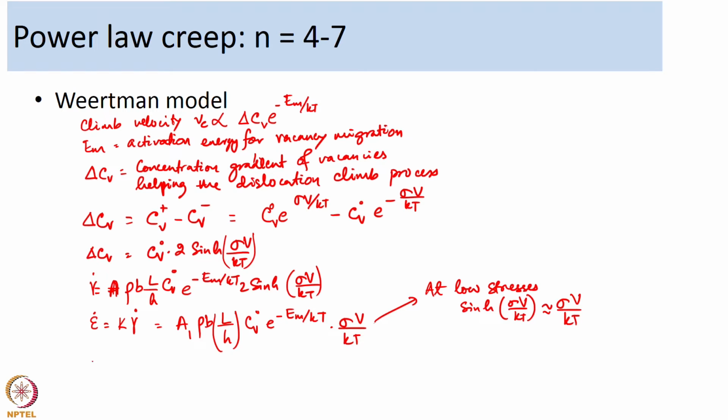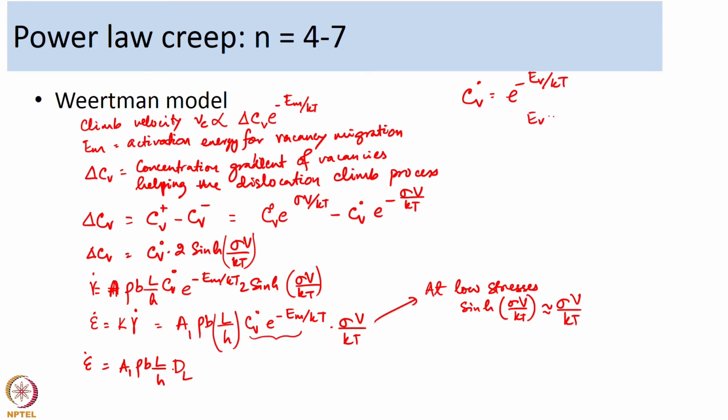So the strain rate becomes A1 into rho b L by h. So this term he takes as D L. Cv naught is basically the equilibrium concentration of vacancies. Cv naught is e to the power minus Ev over kT.